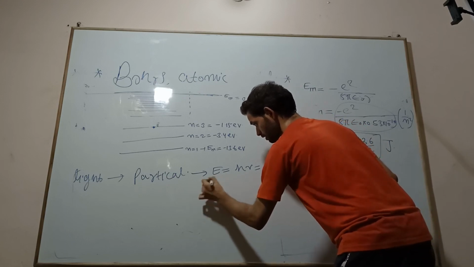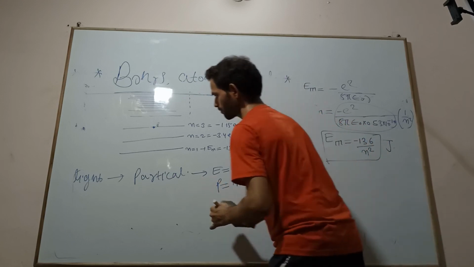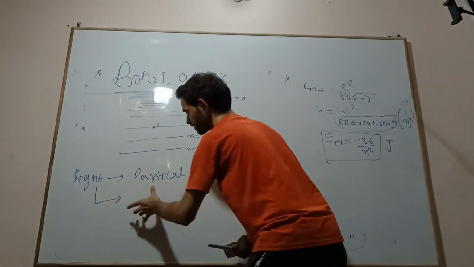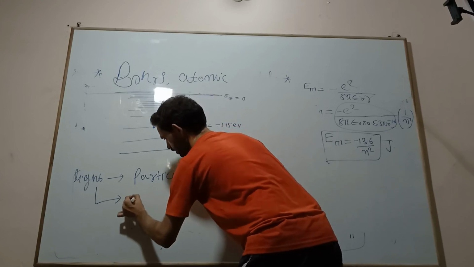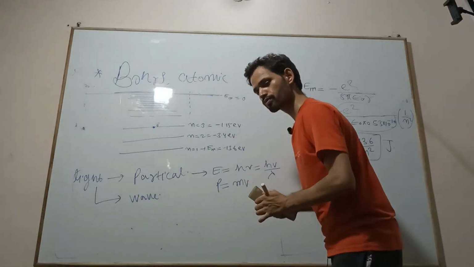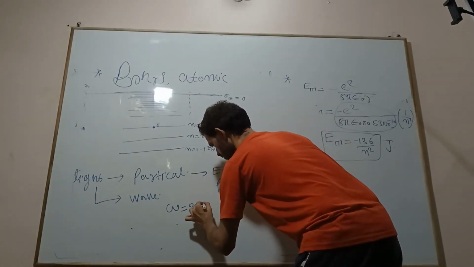This particle also has momentum, that is p is equal to mv. This light can also be treated as a wave, which has a certain frequency. Omega is equal to 2 pi f.